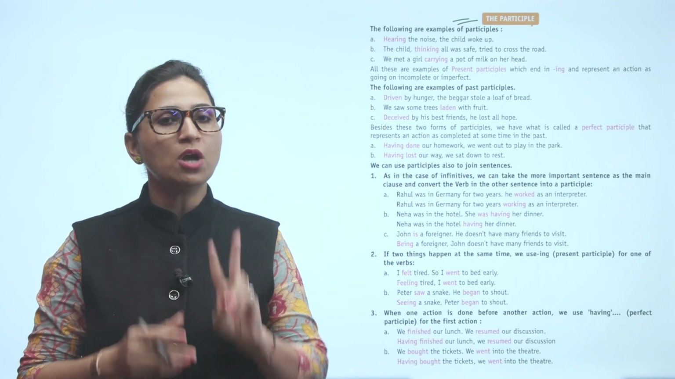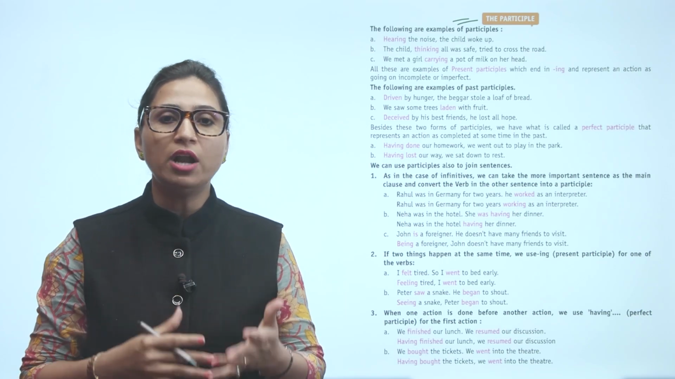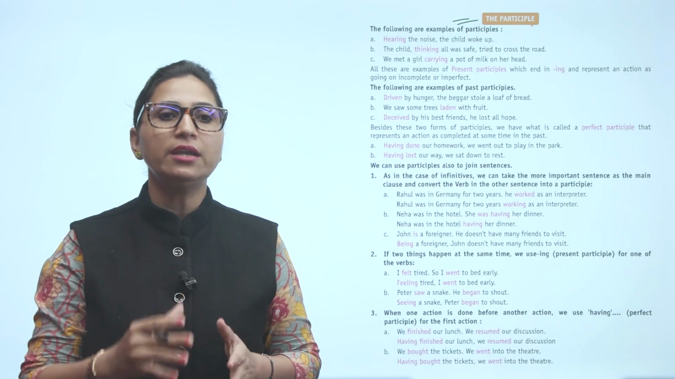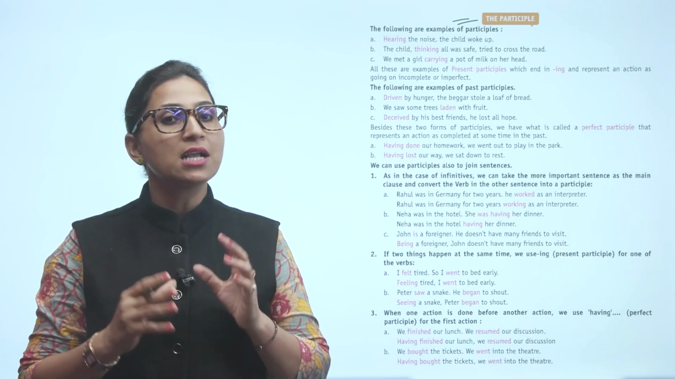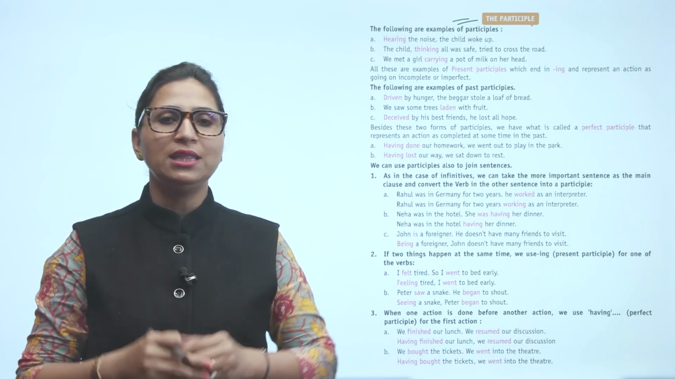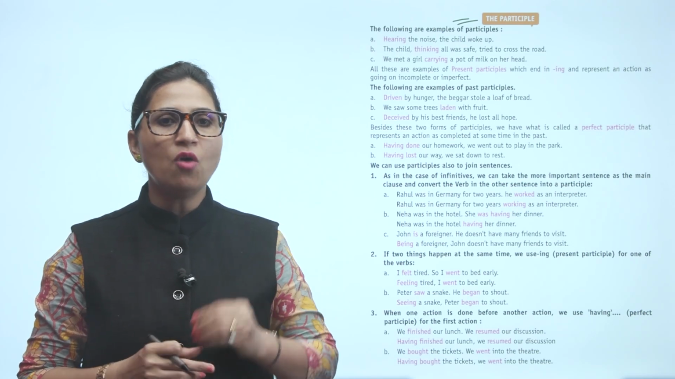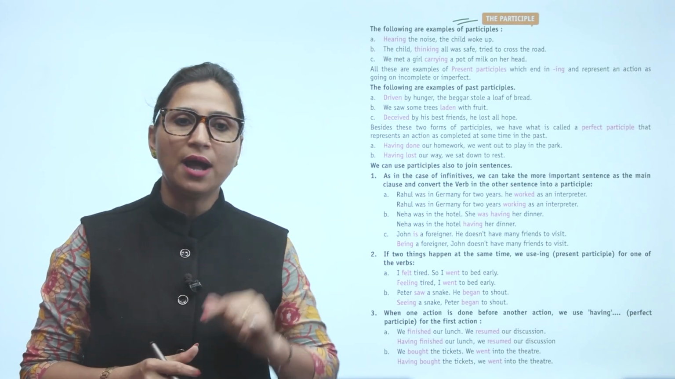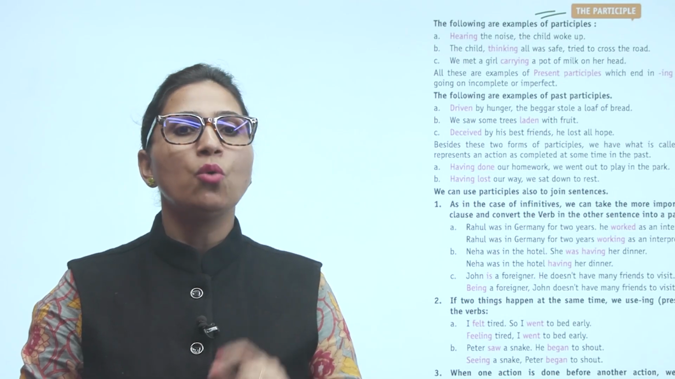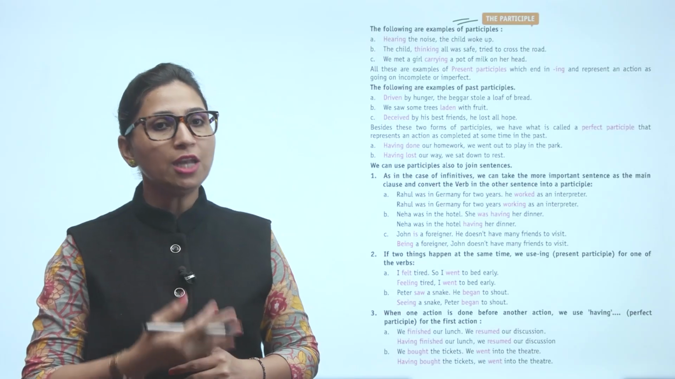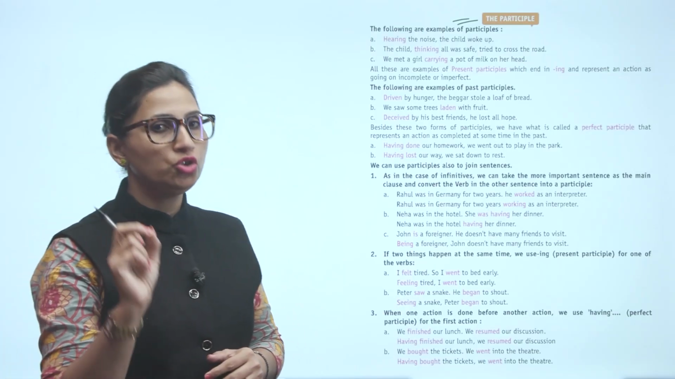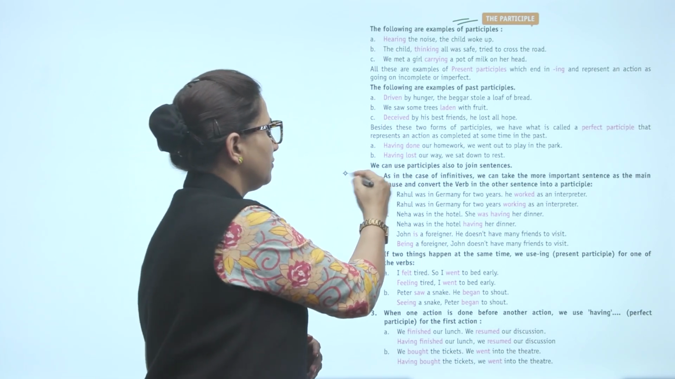Besides these two forms of participles, we have what is called a perfect participle that represents an action as completed at some time in the past. Having done our homework, we went out to play in the park. Having lost our way, we sat down to rest. We can use participles also joined to sentences.